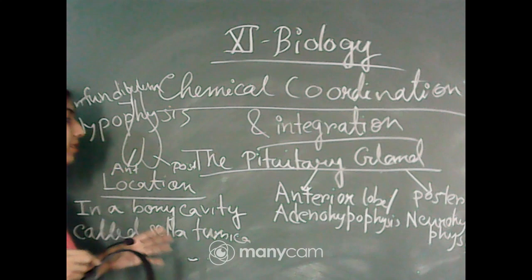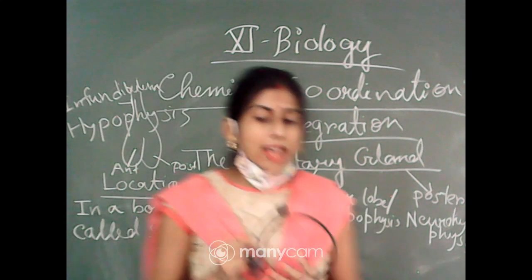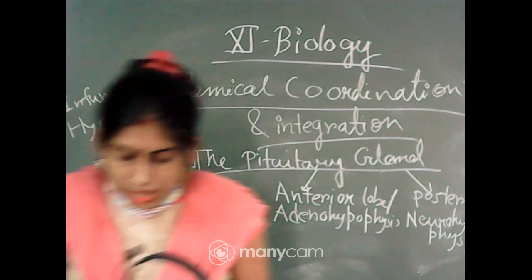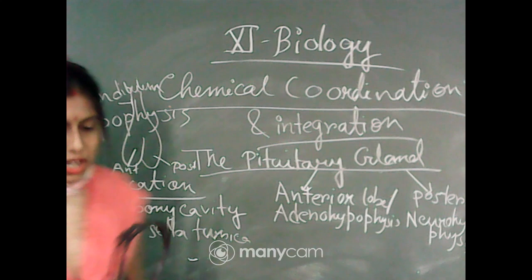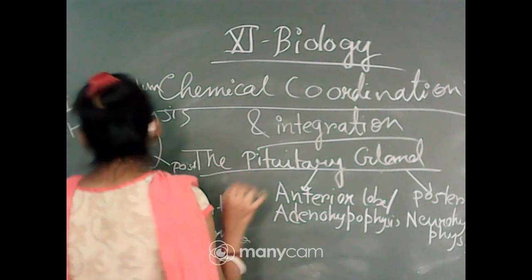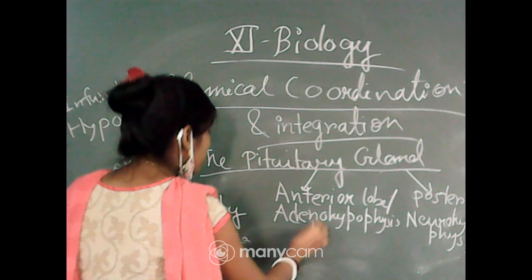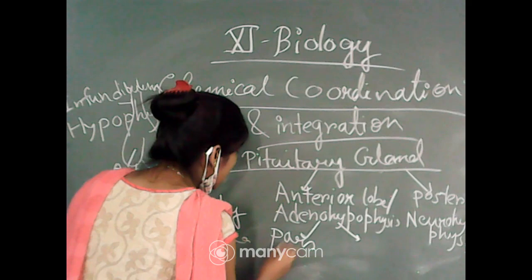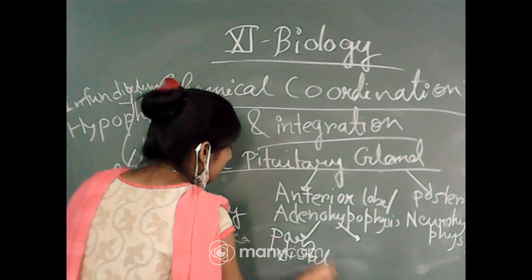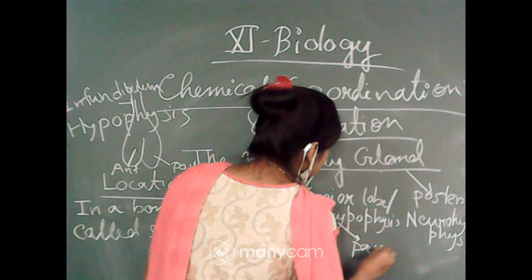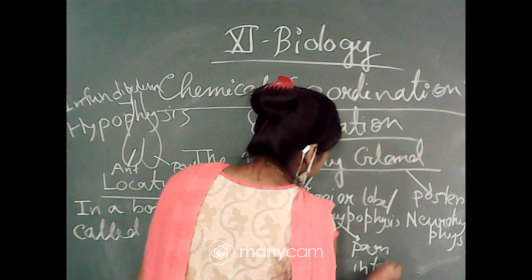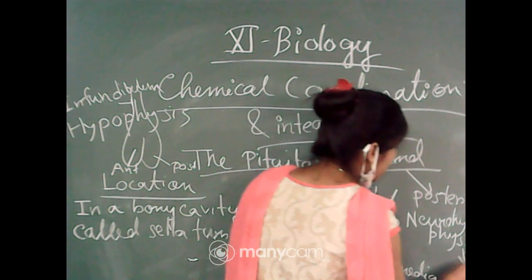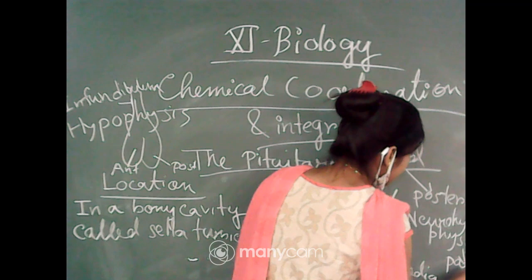The anterior lobe can mainly be divided into two parts, called pars distalis and pars intermedia, and another part is pars tuberalis. These two are the main parts that we have to know: pars distalis and pars intermedia, and from the posterior lobe, pars nervosa.